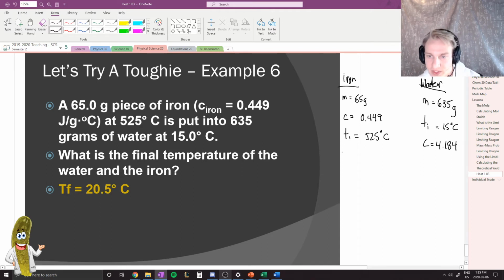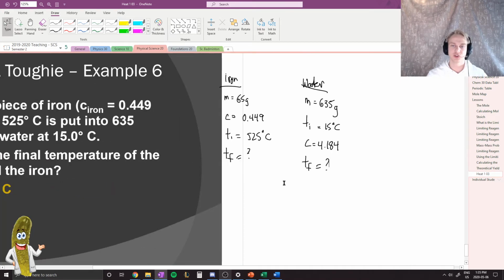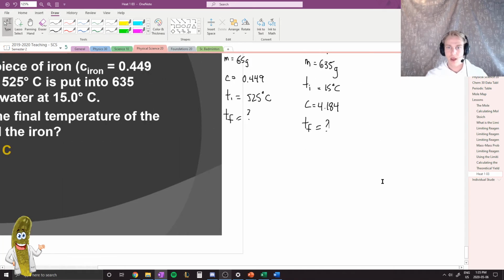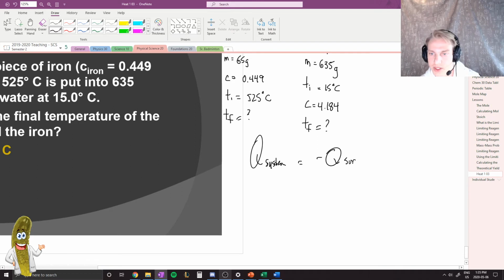And then in both sides of this equation, we actually do not know what the final temperature would be. So this will require a little bit more arithmetic to try and solve this question. But we're going to set it up the exact same way. We're going to say Q of the system has to be equal to negative Q of the surroundings.